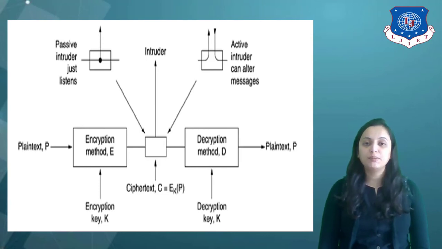There are two types of intruders which can try to access the information transferred over the channel. The first type is the passive intruder and the second is the active intruder. Passive intruders just listen to the channel; they cannot alter the data. Active intruders can listen to the data as well as alter the message which is to be transferred.